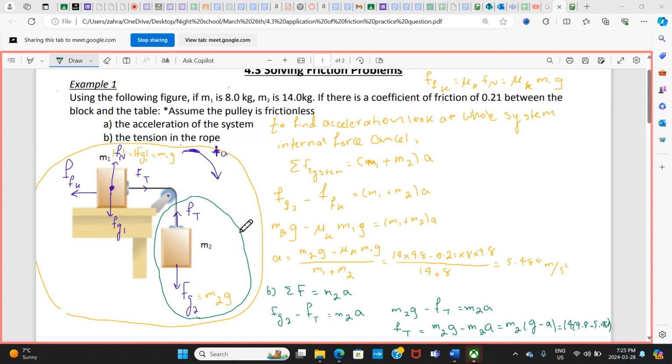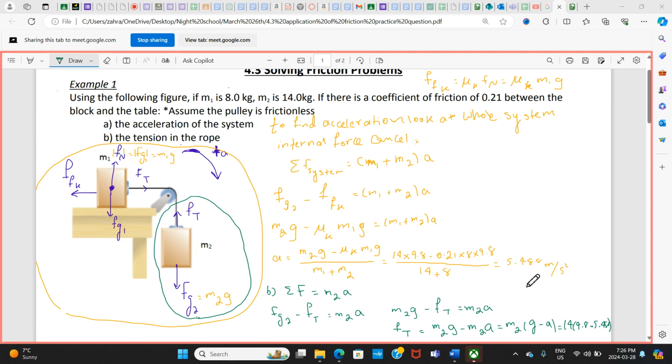I put this direction to be positive. So F_g2 would be positive, F_T negative, equal to m2 multiplied by a. So just write the total first, F_g2, because two forces act on this object. F_g2, which is positive because I take this direction to be positive, and F_T negative. Instead of F_g2, I put m2g, bring F_T to one side and m2g and m2a to one side. We factor out m2 and plug in the numbers, put that in a calculator.